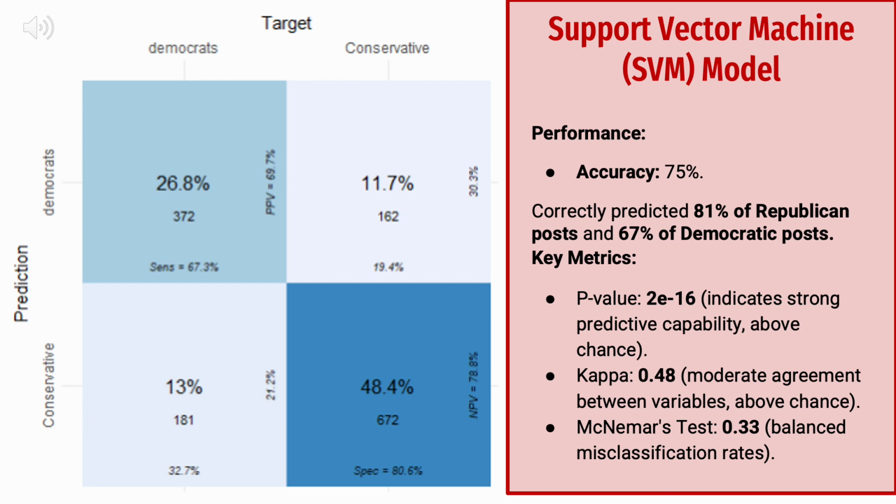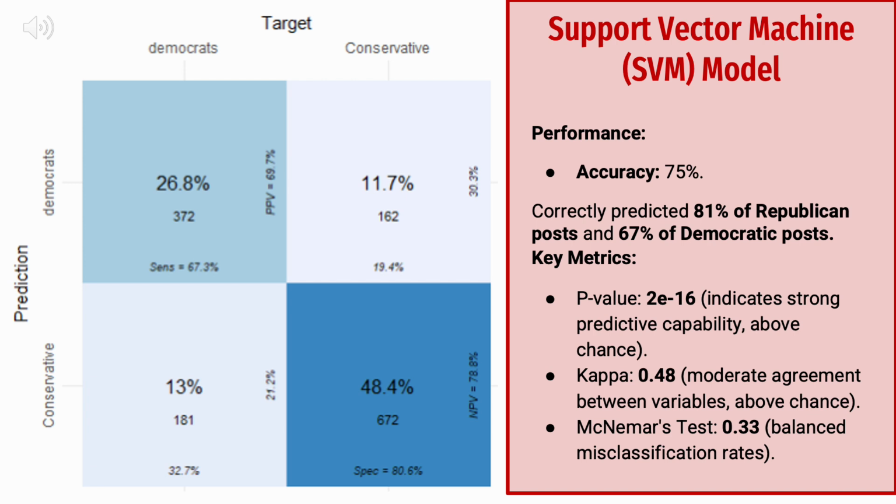The model correctly predicted 81% of Republican posts and only 67% of Democratic posts. This difference was most likely caused by dataset imbalance, where I had 3,300 conservative posts and 2,200 Democrat posts. To mitigate this, I applied a class weights parameter, which penalizes misclassifications for the Democrat class in hopes of making the model work harder to correctly classify Democratic posts.